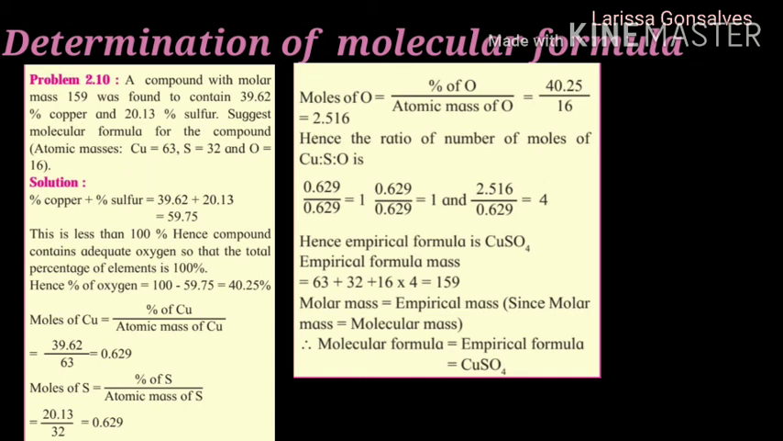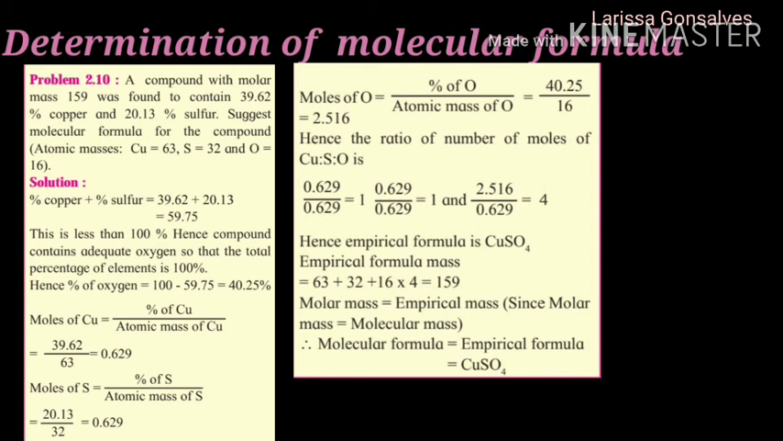The first step is we need to calculate the percentage of the elements and find out if it is coming to 100. So percentage of copper plus percentage of sulfur, that is 39.62 plus 20.13. We are getting the answer as 59.75. So I told you if it is less than 100, then it means oxygen is present. So how do you calculate the percentage of oxygen present? You will take 100 minus 59.75. So the answer is 40.25%. So 40.25% of oxygen is also present in this compound.